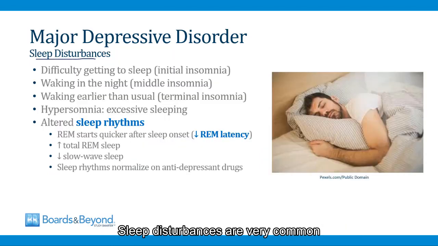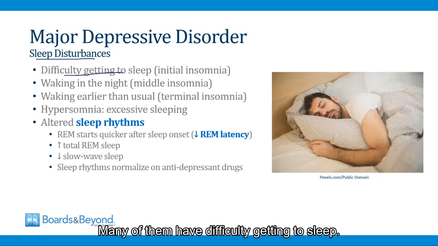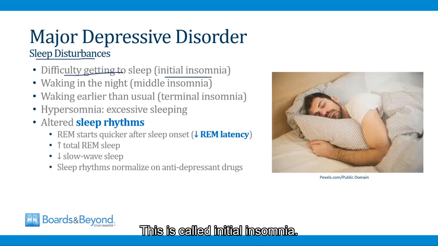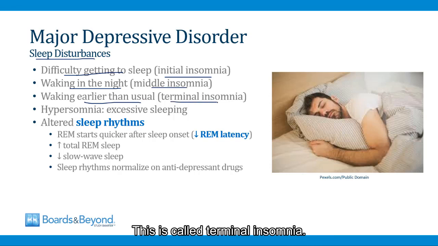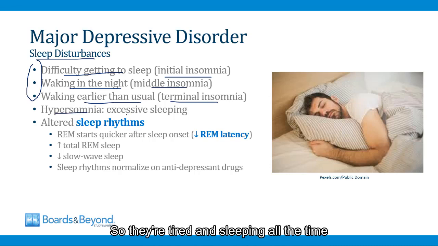Sleep disturbances are very common in patients with depression. Many of them have difficulty getting to sleep. This is called initial insomnia. Others wake in the middle of the night. This is called middle insomnia. And still others will wake earlier than usual and be unable to go back to sleep. This is called terminal insomnia. There are also some patients who have none of these things going on. Instead, they have hypersomnia, so they're tired and sleeping all the time when they're in a depressed state.